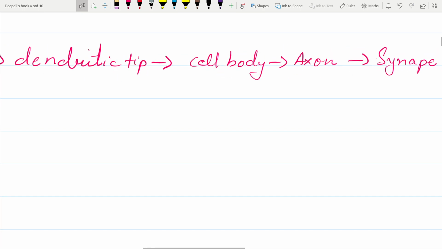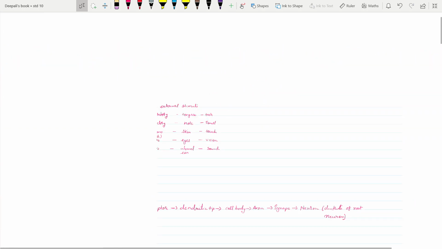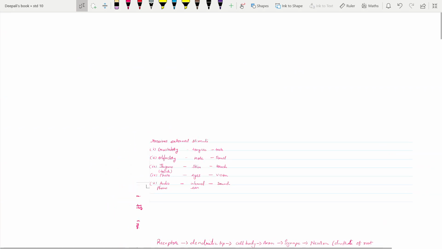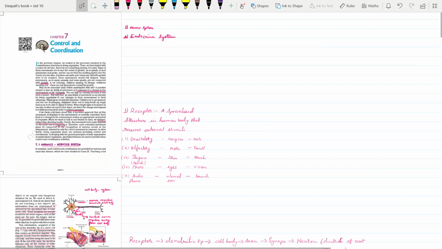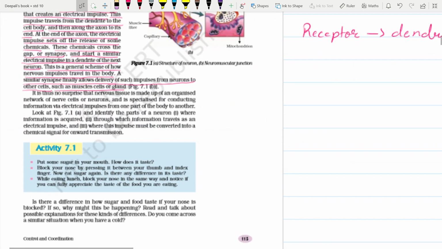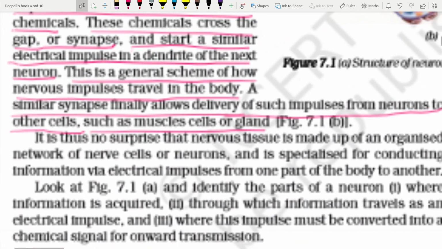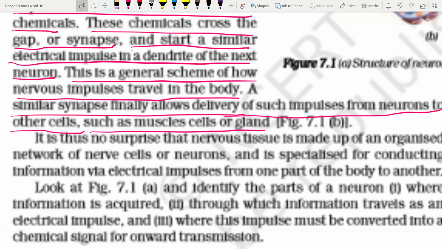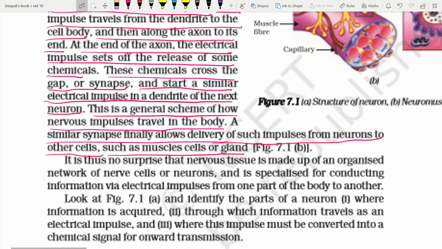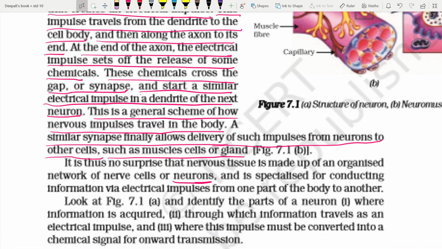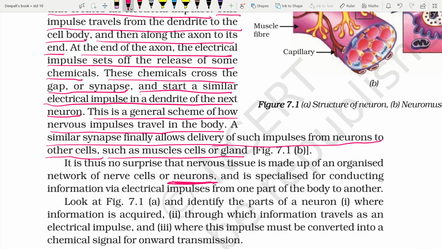Now, will you be able to answer these questions? So, it is thus no surprise that nervous tissue is made up of an organized network of cells called neurons and is specialized for conducting information via electrical impulses from one part of the body to another part.